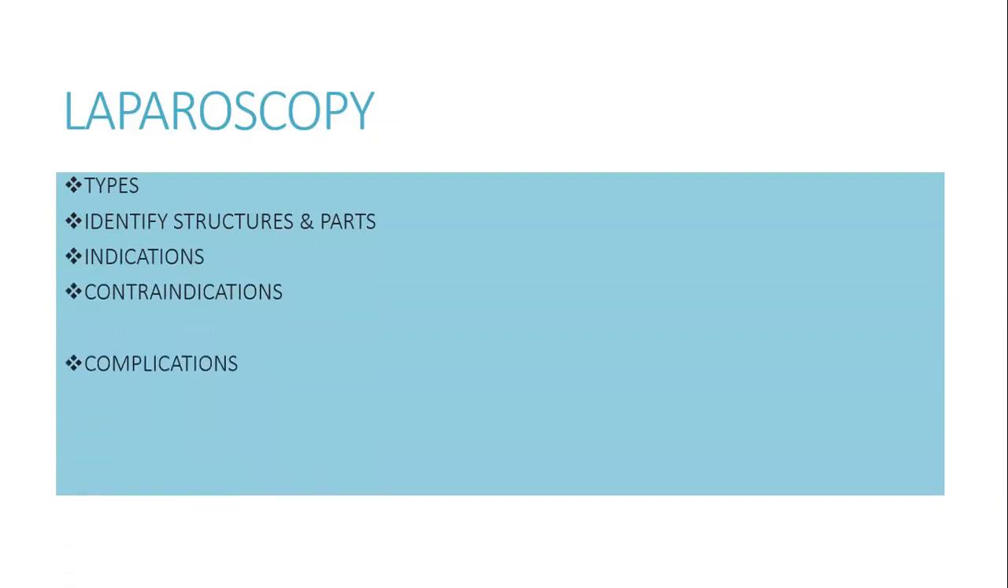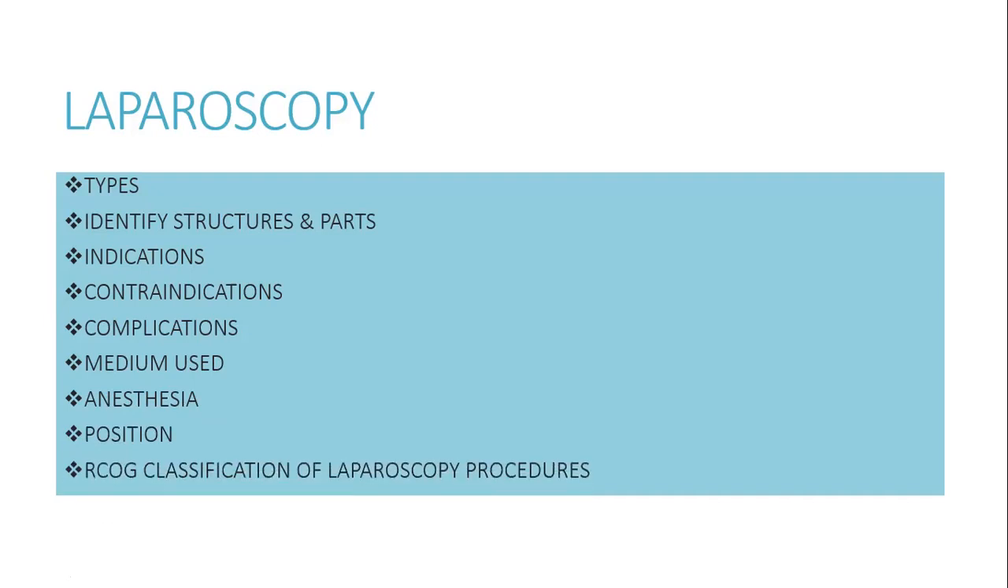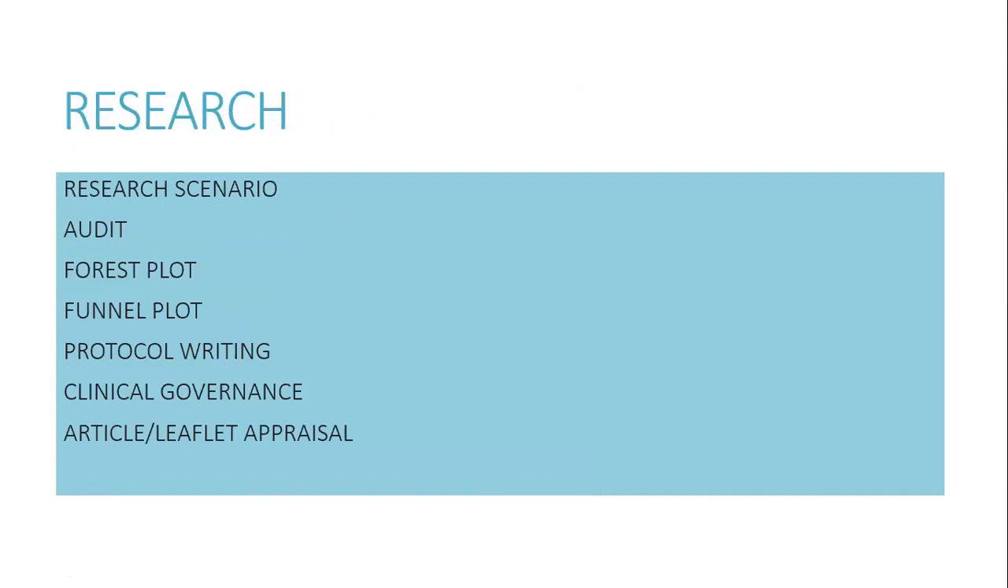Laparoscopy comes in your curriculum, so you should know each and every detail about laparoscopy, which includes the types, diagnostic and therapeutic, and then you should know how to identify the structures and its different parts, indications, contraindications, and complications of the laparoscopic procedure, the medium used, type of anesthesia, position during laparoscopic procedures, and RCOG classification of laparoscopic procedures, which are level 1, 2, and 3. So you should know each and everything related to laparoscopy.